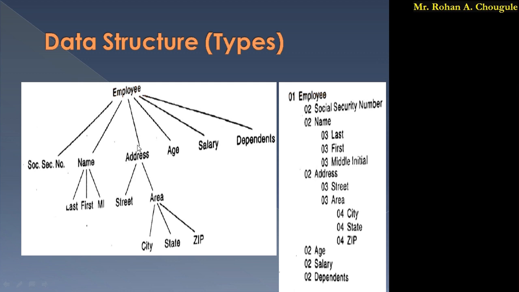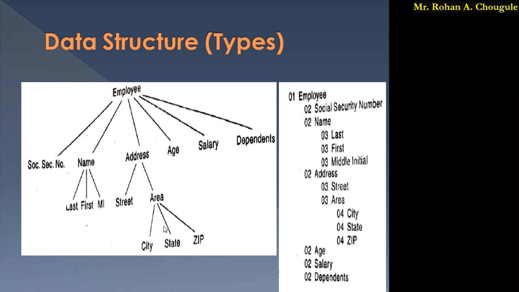Again it has an address, and the address has a hierarchical relation, that is, it has a street. Then it has an area, and the area contains city, state and code number, that is, zip. Again, the employee has age, salary and dependents, that is, dependents of that employee. So these details of an employee we can represent very effectively in a hierarchical manner.